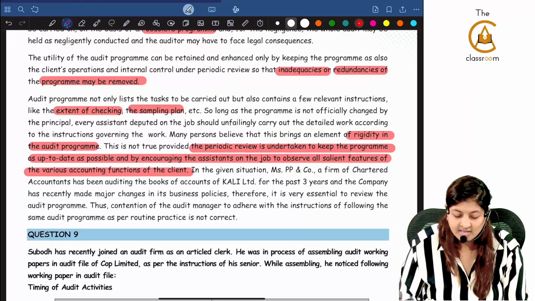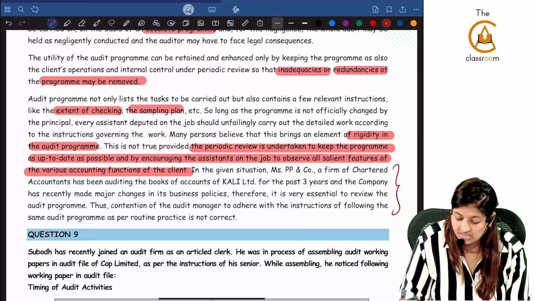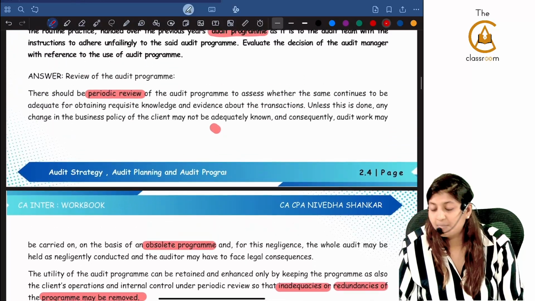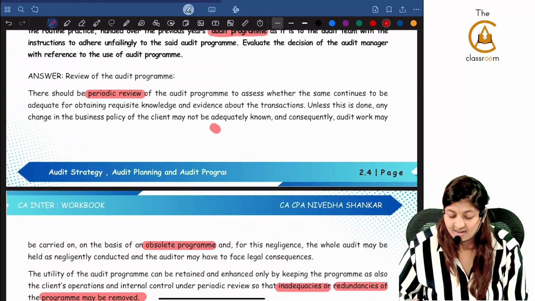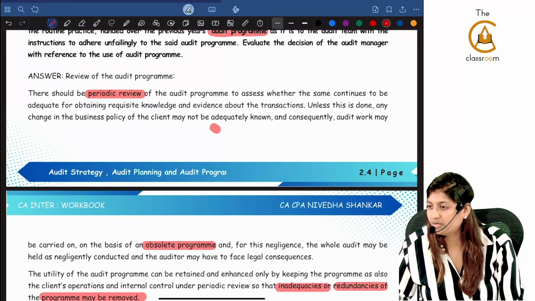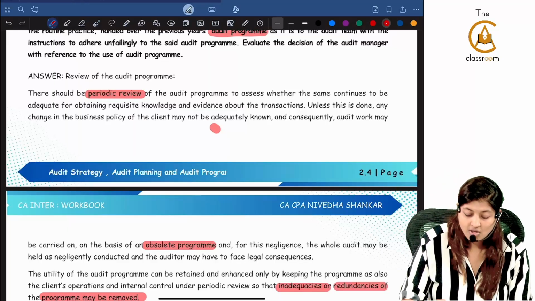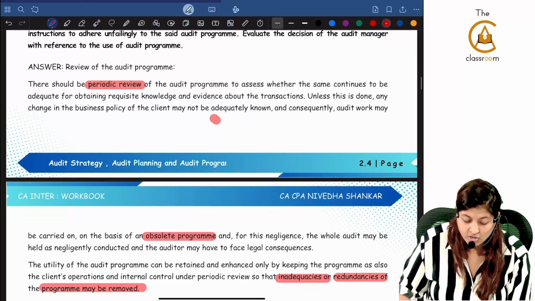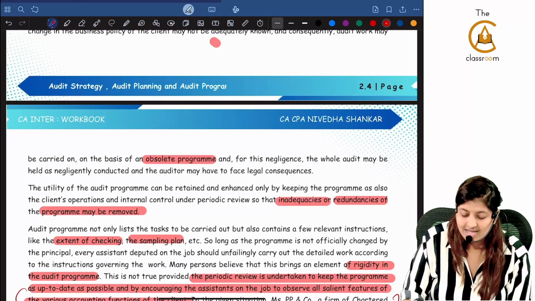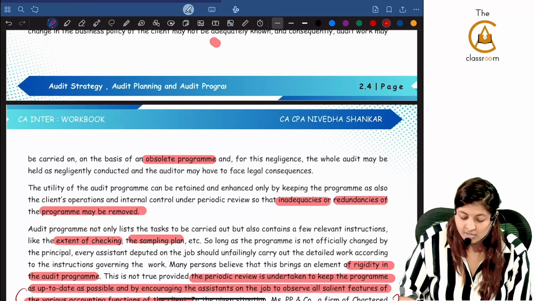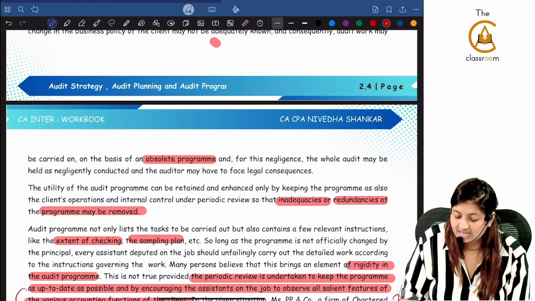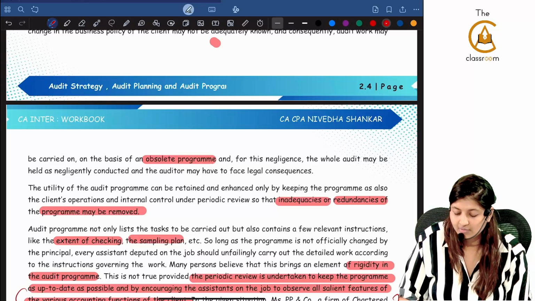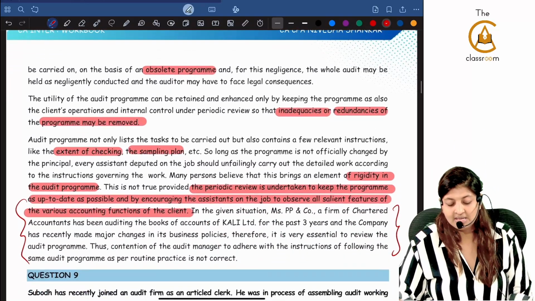In the given situation, these questions are a little difficult to score because they have not given it point by point. They have given it as a paragraph. So keywords are extremely important. Definitely you have to write audit program. There should be a periodic review. If it is not done, then it will become an obsolete program. Utility of the audit program can be retained and enhanced only if periodic review happens, so that inadequacy or redundancy of the program may be removed.